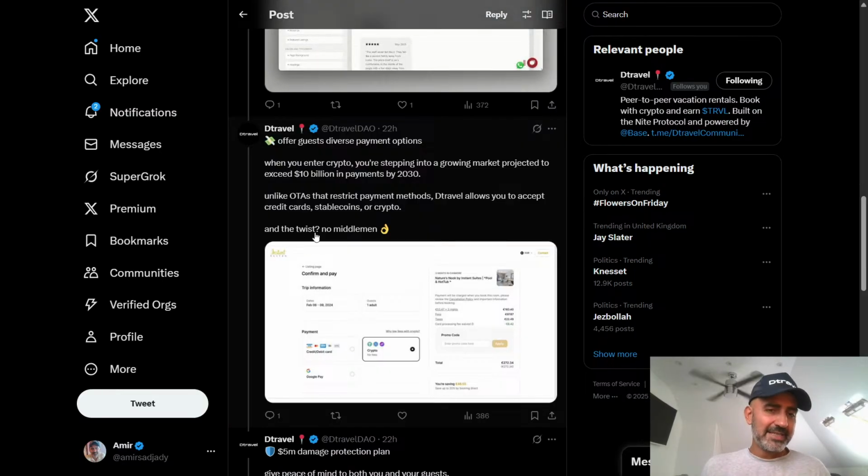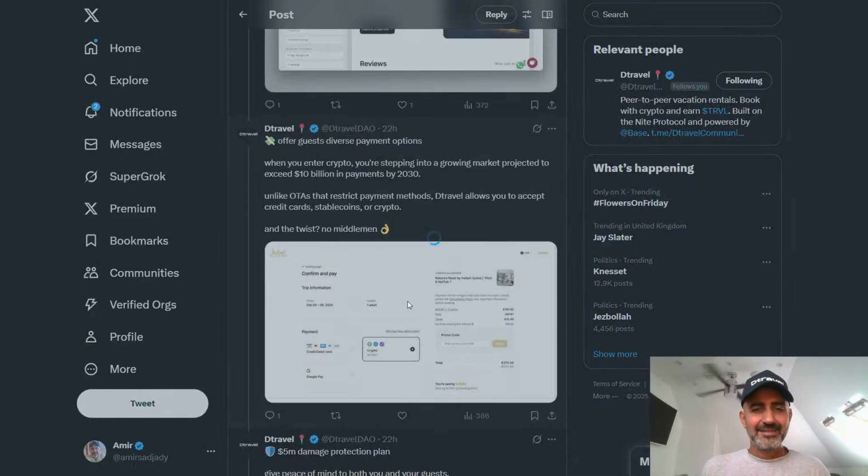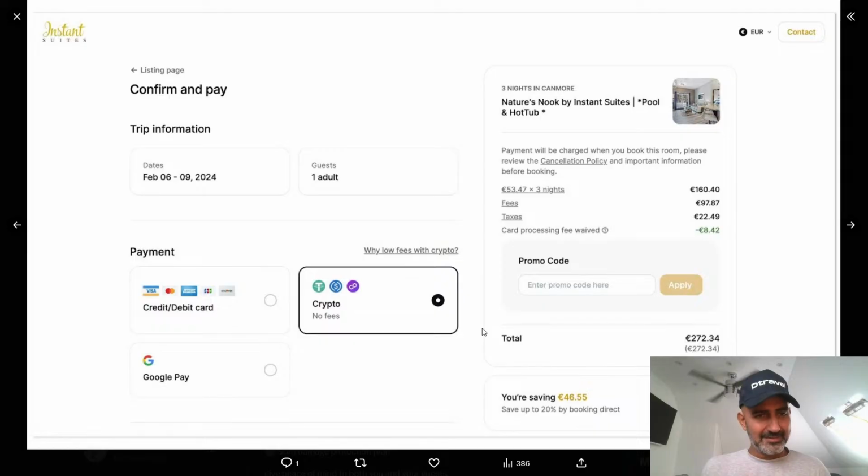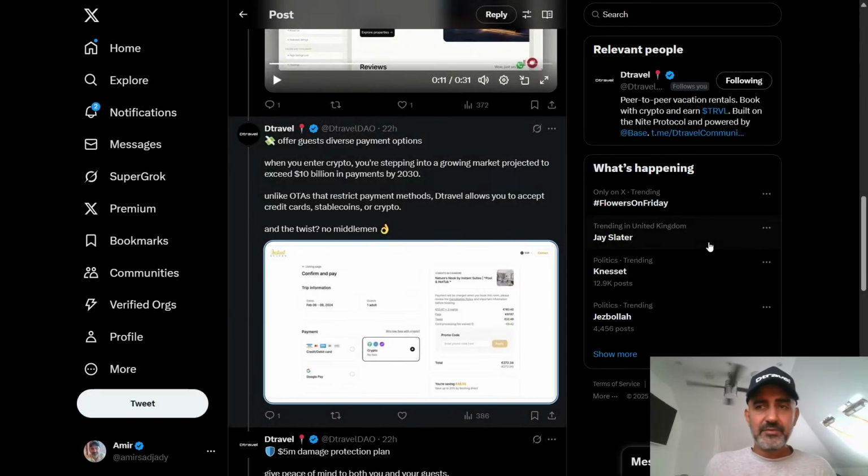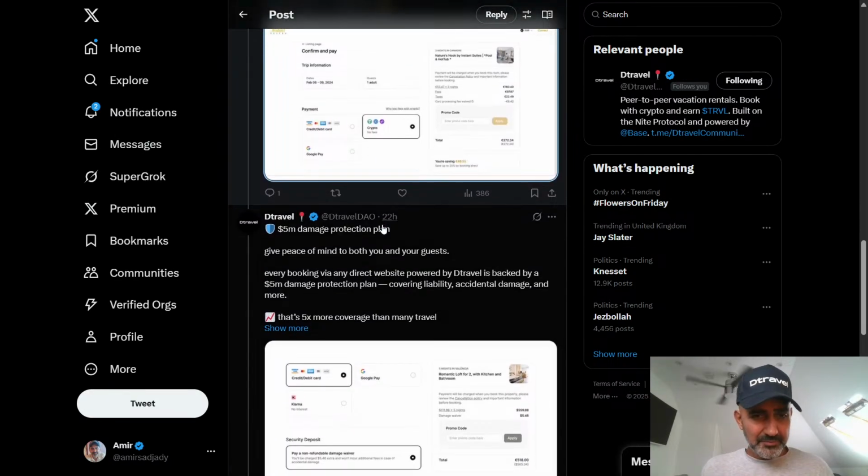Would I say that's a twist? I wouldn't say it's a twist, but yeah. No catch, no middlemen. There you go. So you could pay by crypto and you can have it as an option, and then the credit card fee is obviously waived. And usually that's quite significant. It's like anywhere between 3 to 5%, and some countries possibly even more. So that's a big win.